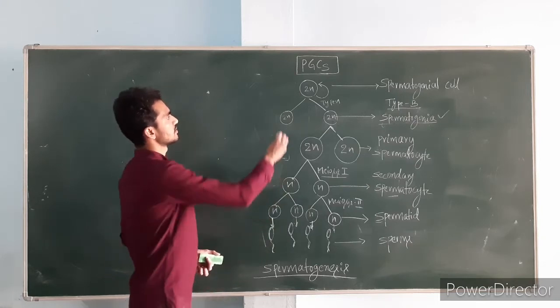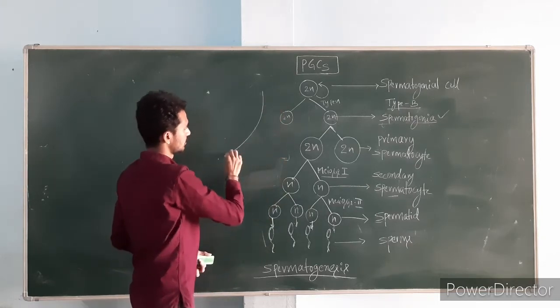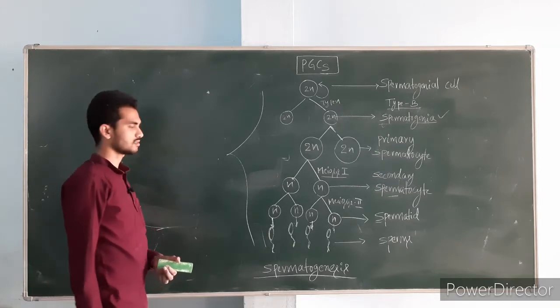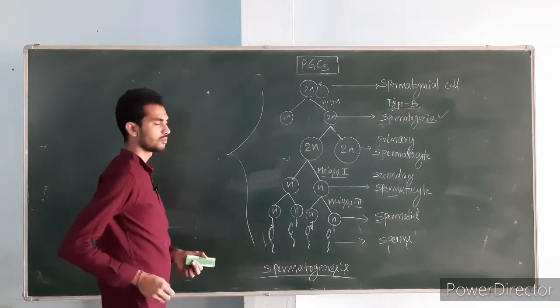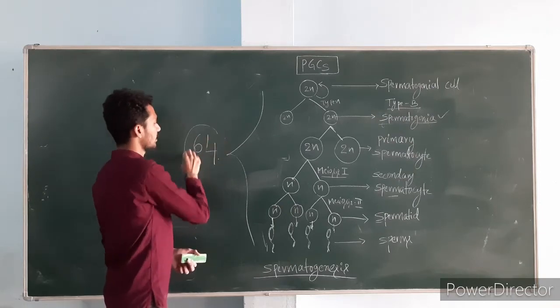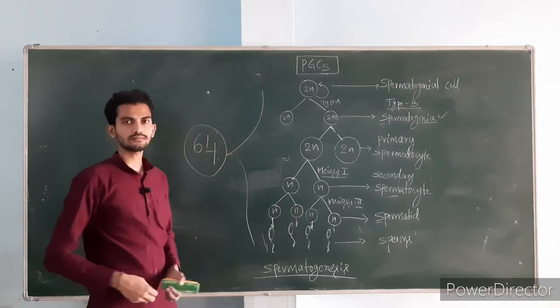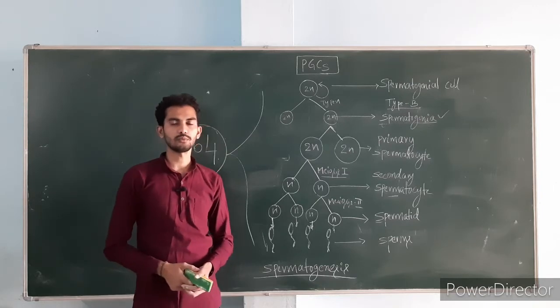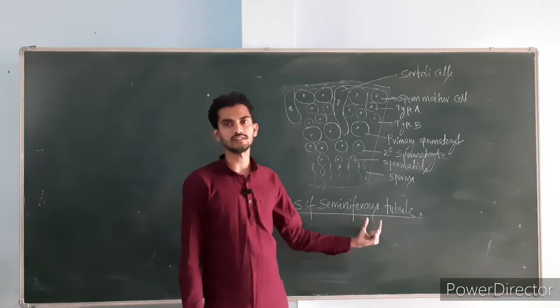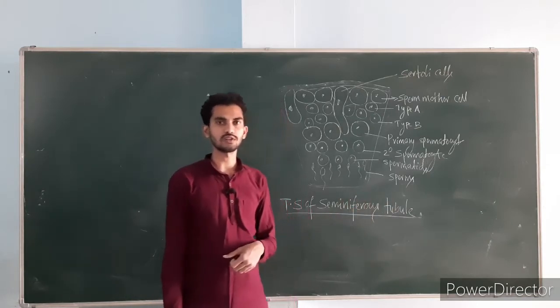Now till here, this entire spermatogenesis process to produce a new sperm in males, in humans, will take how many days? 64 days. In T.S. of a seminiferous tubule, it is just a part of a seminiferous tubule.